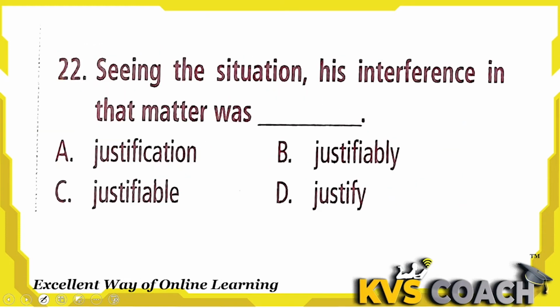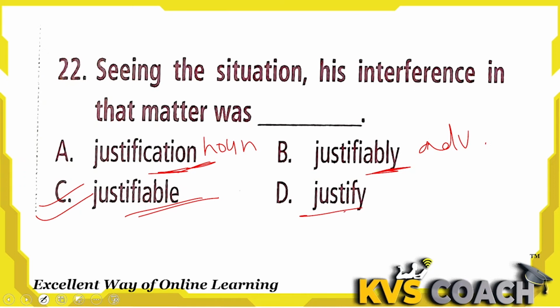Next is, seeing the situation, his interference in that matter was dash. Seeing the situation, his interference in that matter was justifiable. C is the right answer here. Justification is a noun. Justifiably is an adverb, the adjective modified. Justify is a verb here, but justifiable is an adjective. The matter was justify? No, justify is an action, we cannot use an action here. I am describing the matter. The matter is a noun and the matter can be justifiable only. So C is the right answer.